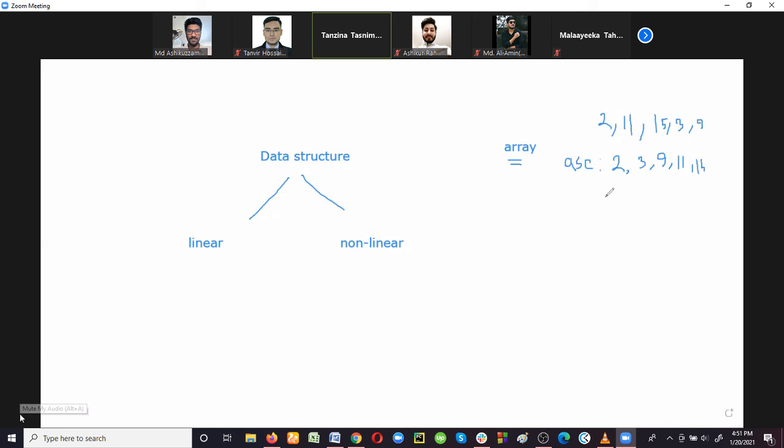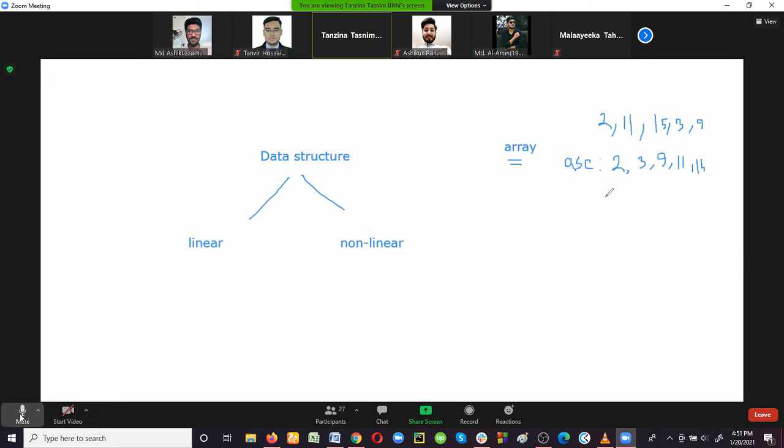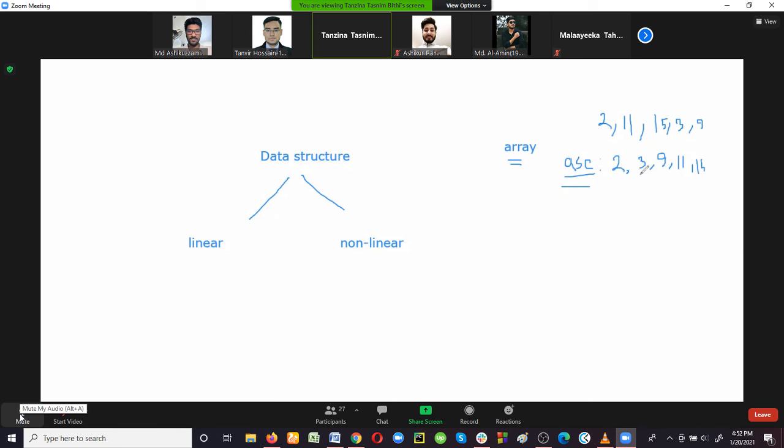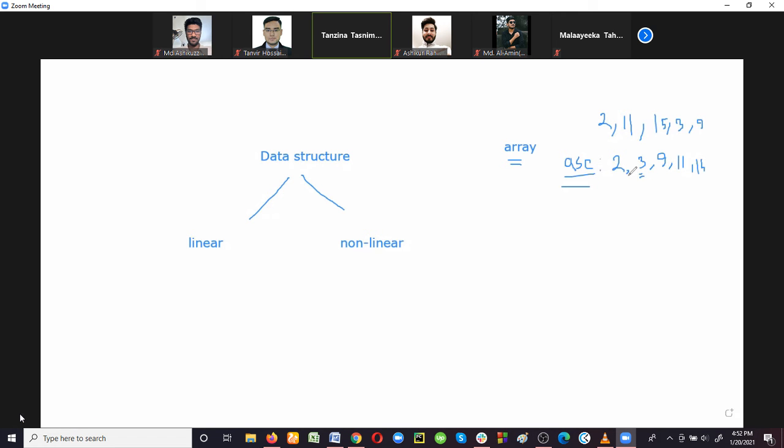Or if we want to store it in descending way, then we have to follow the opposite way: 15, 11, 9, 3, 2, right? That means we are following a specific pattern for organizing the data. And in this ascending order, we can see that there is a relationship between these data elements, right? The first data element is smaller than the second one, and then this data element is smaller than the third one. That means the previous data item is always smaller than the next one.